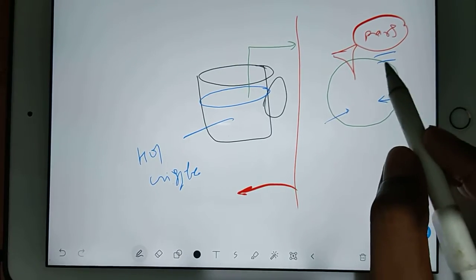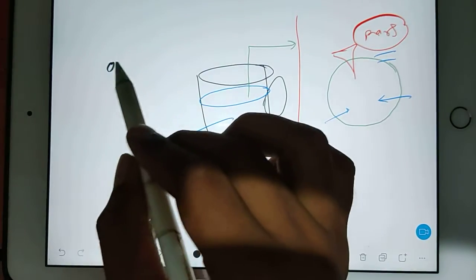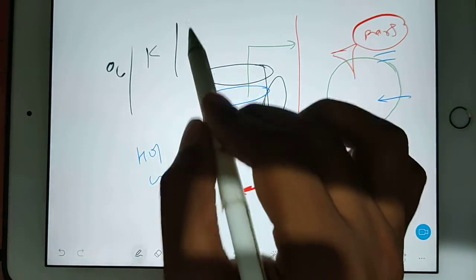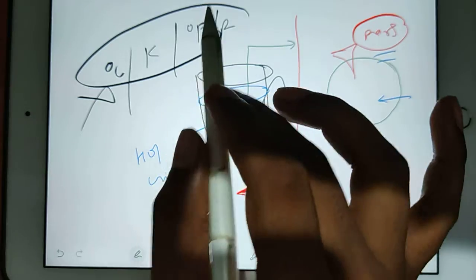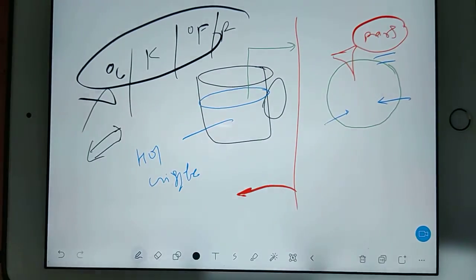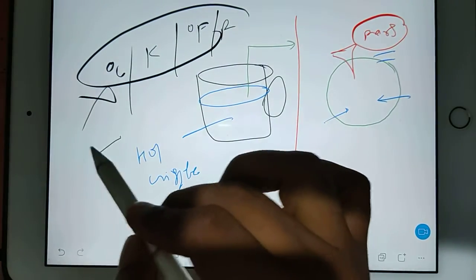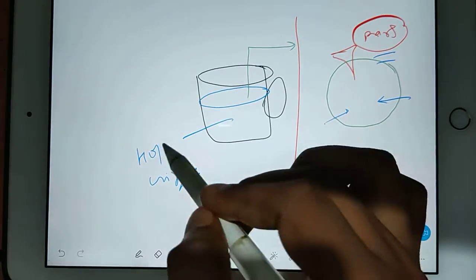So you are thinking, I will not use degree Celsius, I will not use Kelvin, I will not use degree Fahrenheit, I will not use Rankine. Like these four popular ones, I will not use. I will make my own scale. So how will you make your own temperature scale?